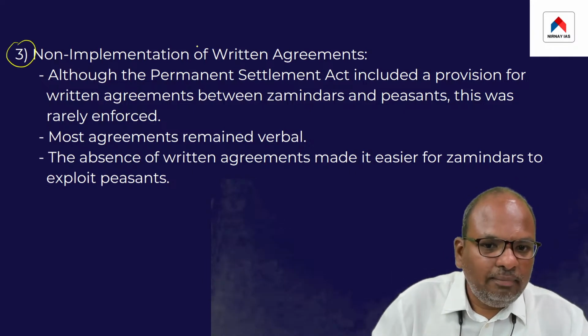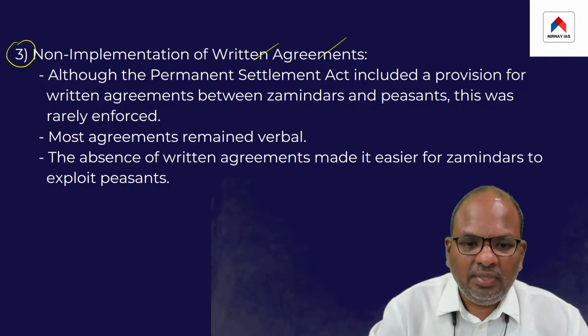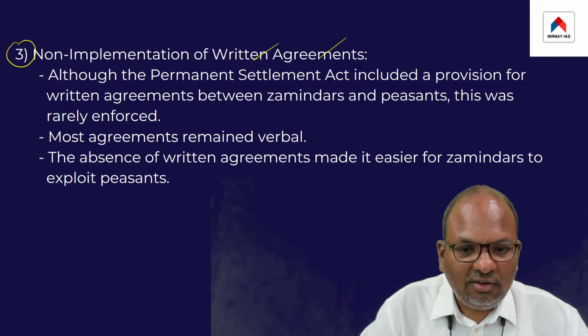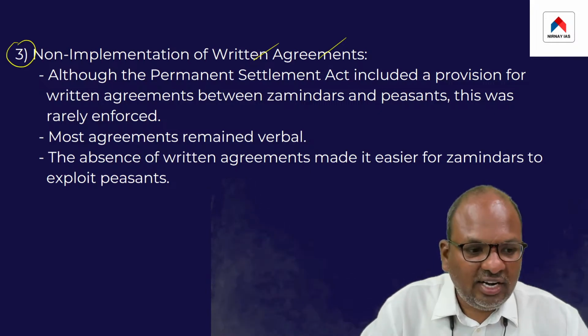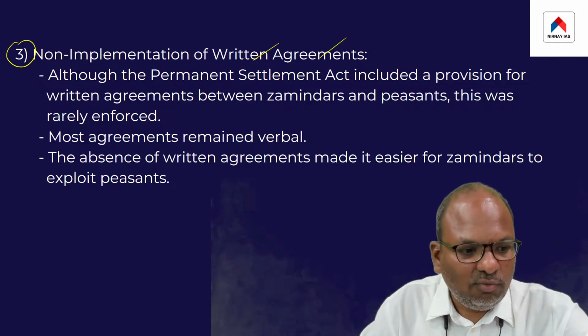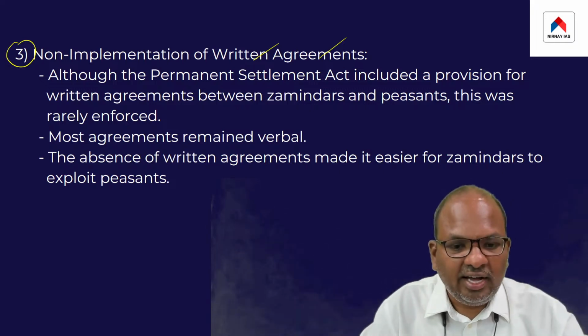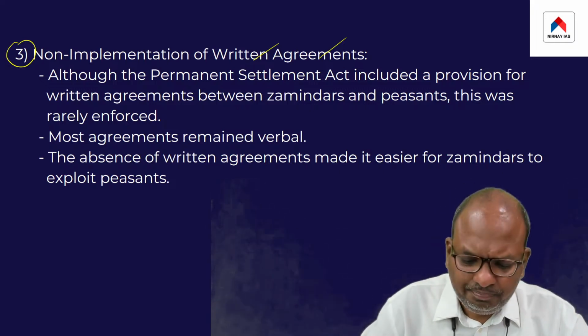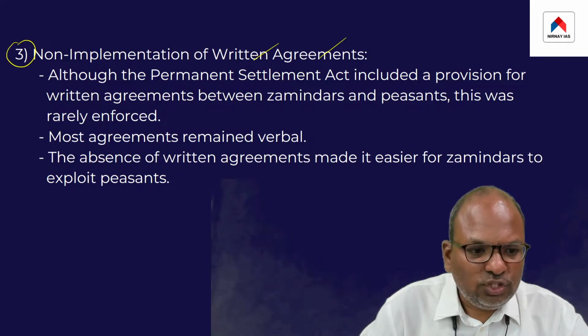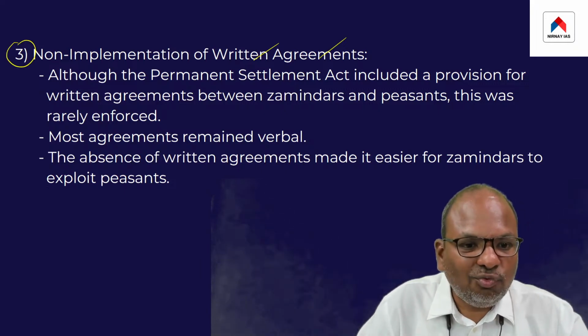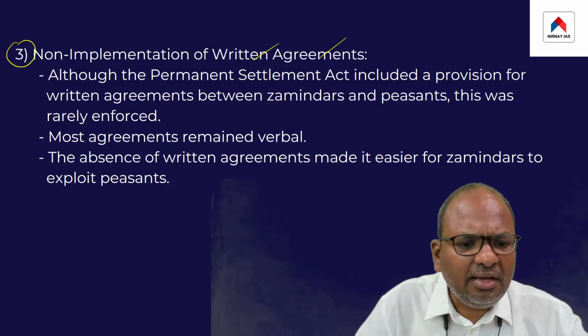Third, non-implementation of a written agreement. I told you that there was a provision for a written agreement between the zamindar and the actual cultivator of the land. But the point is that a written agreement was very rarely implemented.